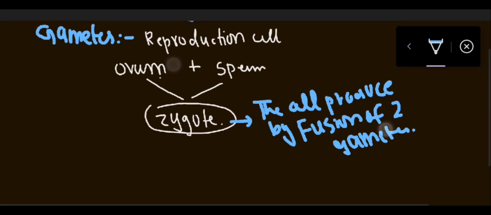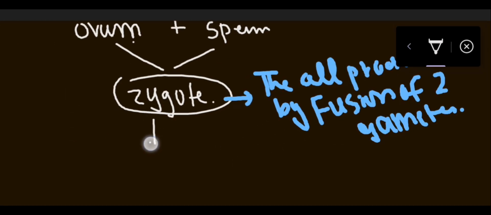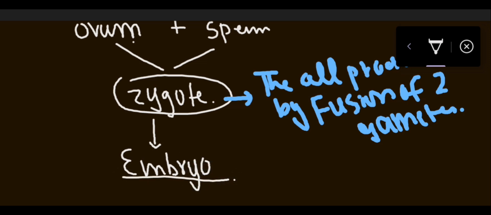After that the zygote converts into an embryo. zygote जो है वो embryo के अंदर convert होता है. Now what is an embryo? Embryo is basically the early developmental stage in which an organism's cell begins to differentiate. एक organism का cell differentiate होना शुरू हो जाता है, एक नया cell बना लेता है, एक नया इंसान बनाता है. So the embryo is the early developmental stage.